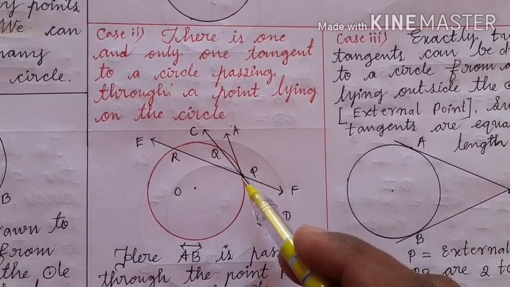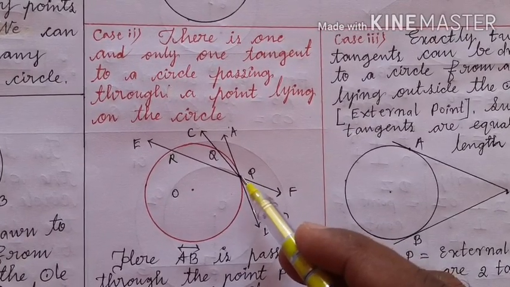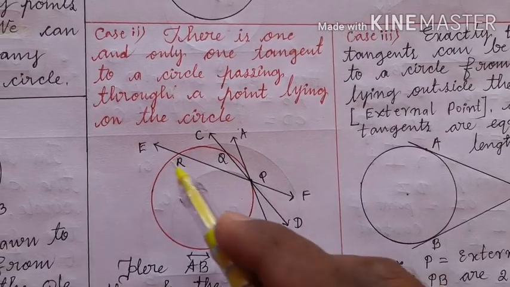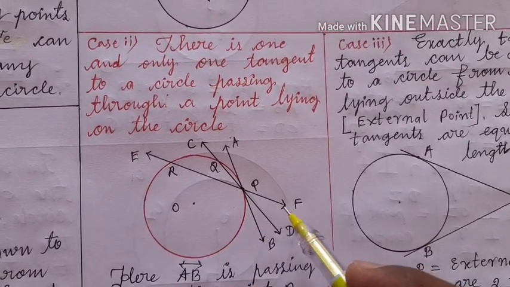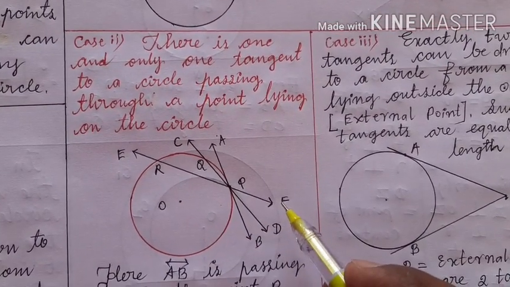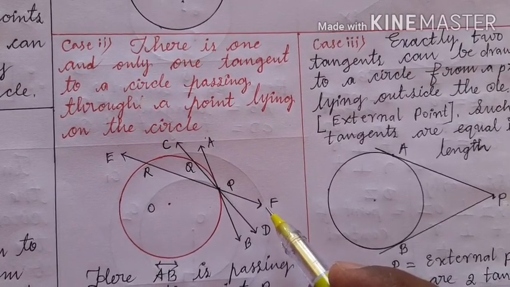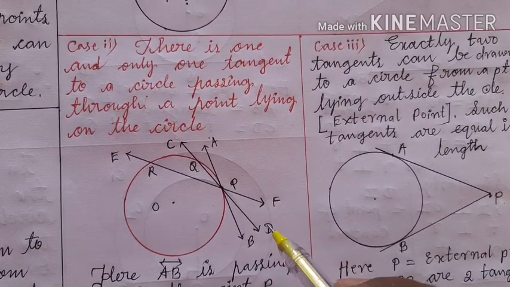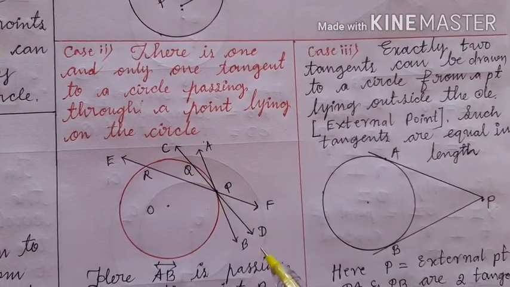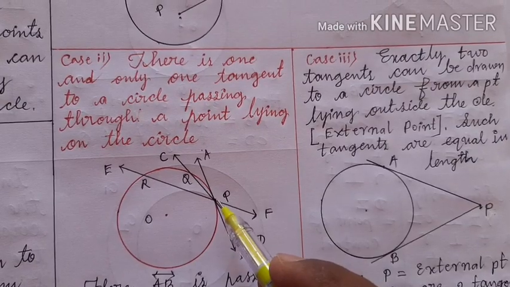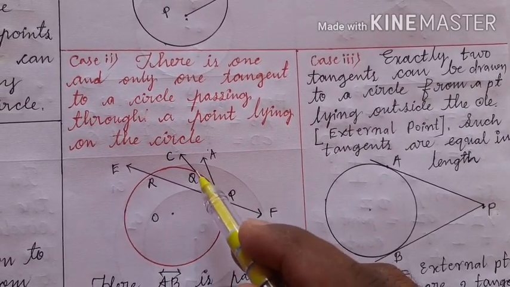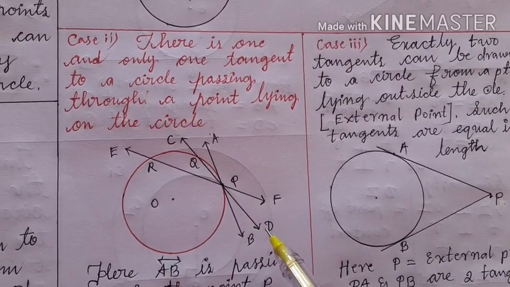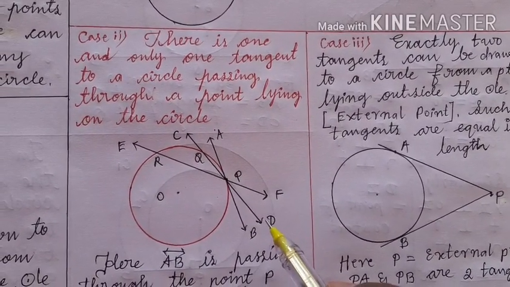It becomes a secant, because it not only passes through P, it passes through R also, and it intersects the circle at 2 points. Therefore, EF is not a tangent, it is a secant, whereas AB is a tangent. Similarly, if I draw a straight line CD that passes through P, that also passes through Q. Therefore, CD is not a tangent, it is a secant.